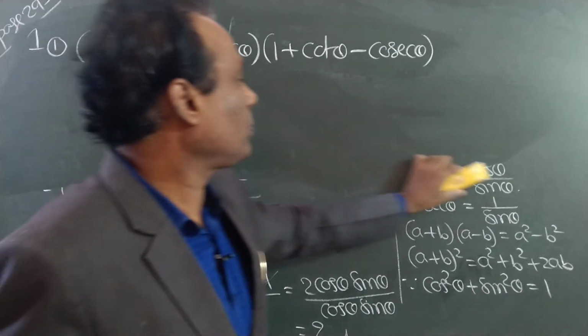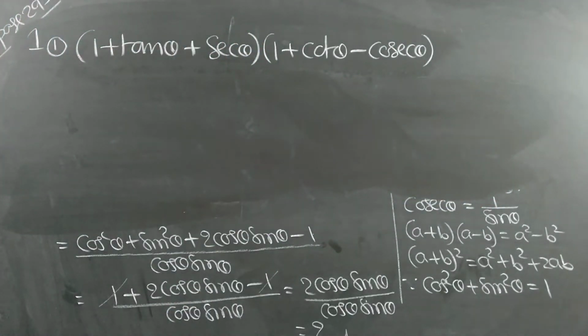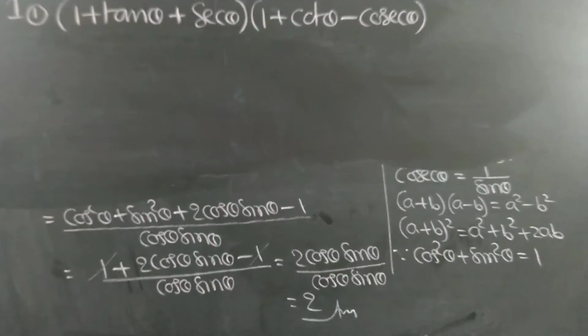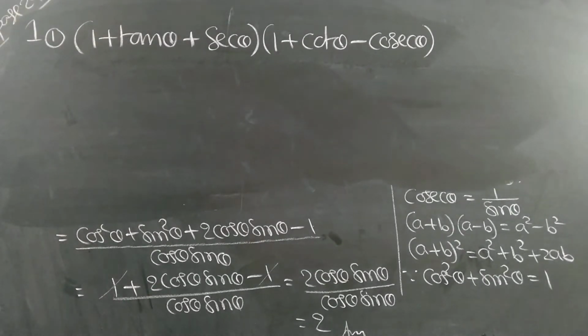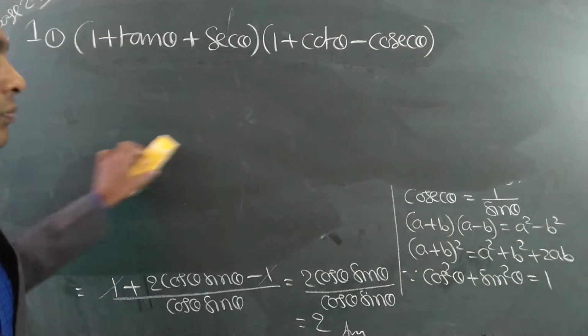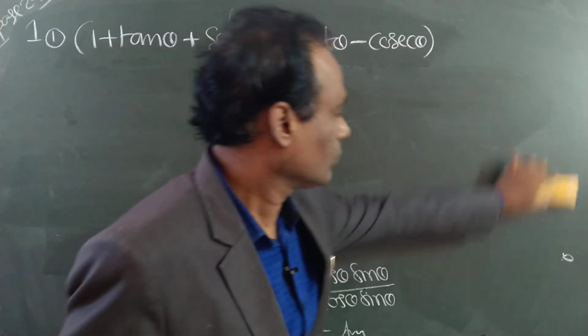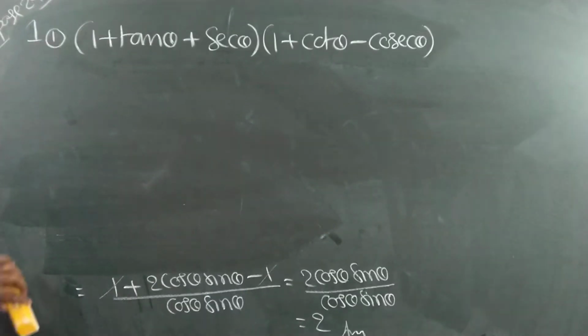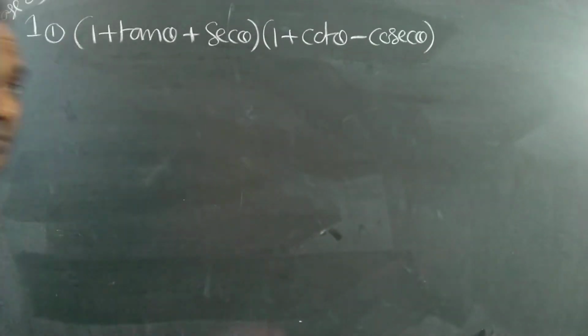Once again I am explaining the problem. Students, see here.